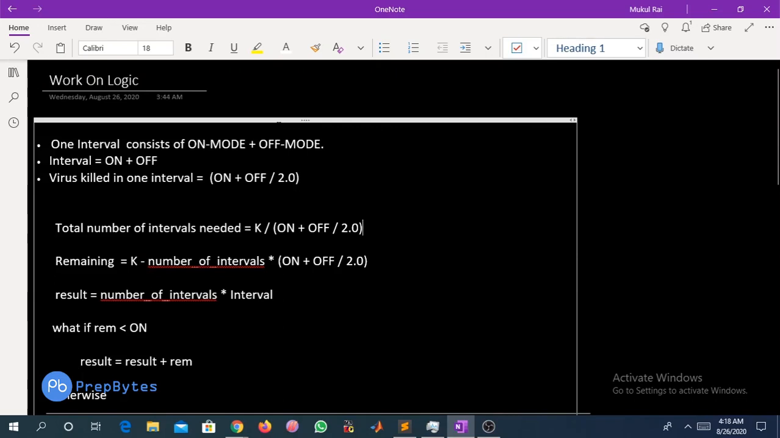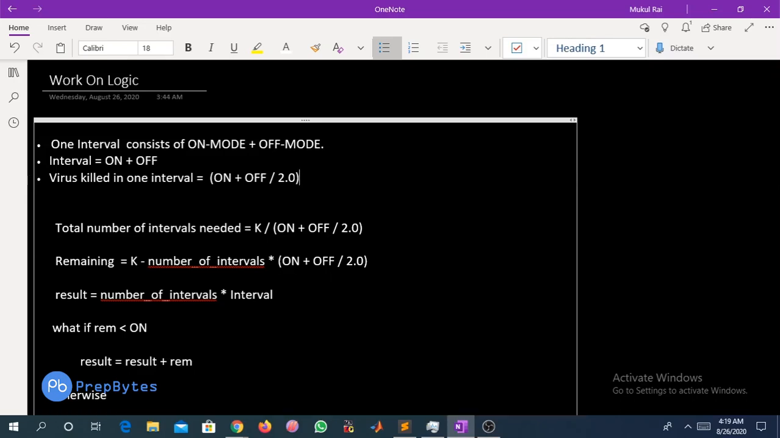So if we work on this logic, we can talk about the interval. What is an interval? An interval will consist of on mode and off mode both. So one interval will consist of on mode plus off mode. So how much virus can we kill in one interval? It doesn't mean how much virus we have killed in this interval. It means how much time we have invested to kill the virus in this interval, since the on mode was on and the off mode was off. So how much time are we going to invest in this interval? It is nothing but on plus off by 2.